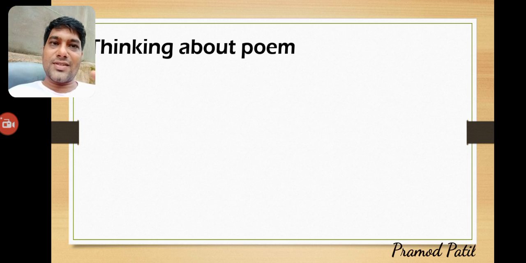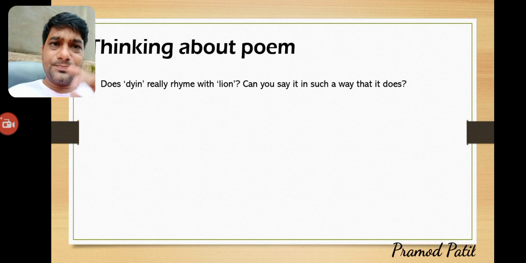This is told especially to give the information. It is more important that she is talking about India and how India is rich in natural resources and natural animals. This is a very beautiful poem which talks about Indian culture and Indian environmental science. That is important for us. Talking about the poem: does dying really rhyme with lion? No, it is not rhyming, dying and lion.